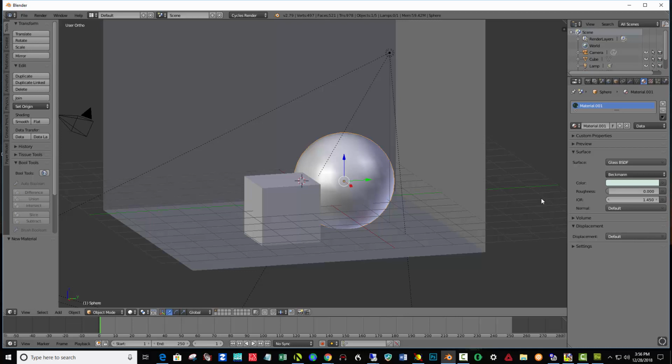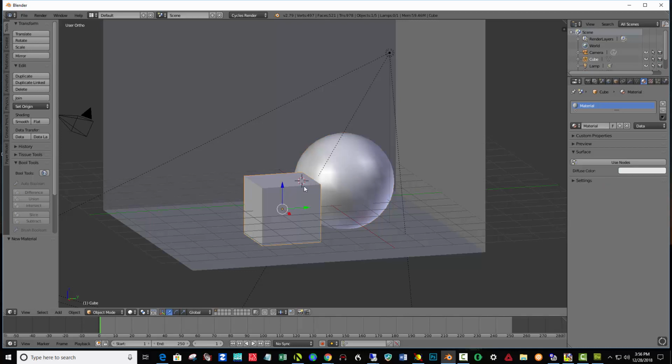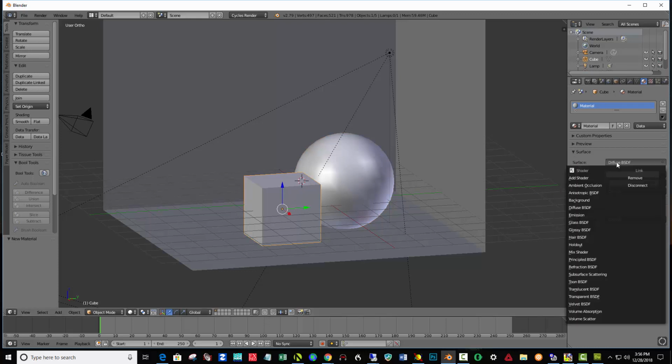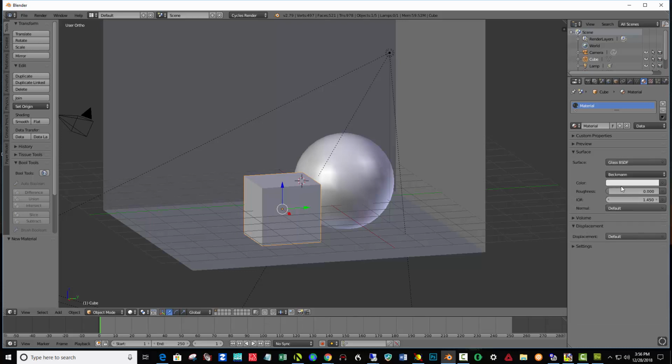So that's it for that one, and let me make this into a glass cube as well. So I just clicked on it, click Use Nodes, click Surface, and choose Glass. And again, I click on the color, which is currently white, and I'm going to create a little yellow color out of that. And very small amount. Again, give it a realistic look.